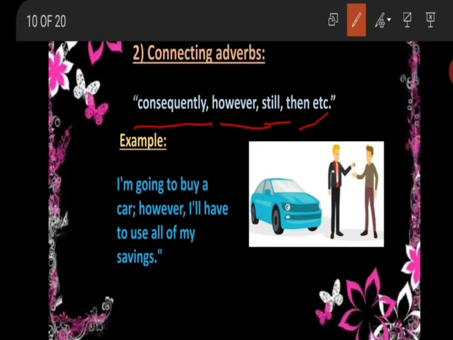I am going to buy a car. However, I will have to use all of my savings. I am going to buy a car. This is a clause. I'll have to use all of my savings. This is another clause. And however is placed before the second clause. So you may also say that however is that connecting adverb which is connecting these 2 clauses.